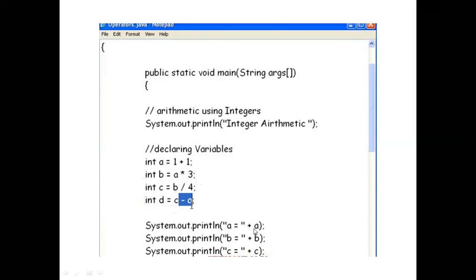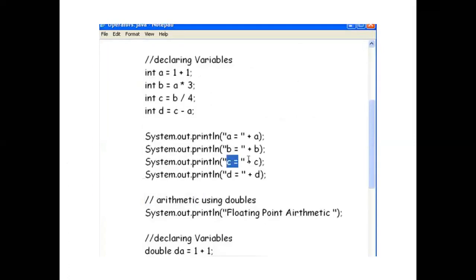a is equal to, here you are going to write a plus, meaning a is equal to a plus 1, you can also say this. So here you will get the value, whatever the initial value of a is, and then the addition of 1. Similarly in the case of b, similarly in the case of c.